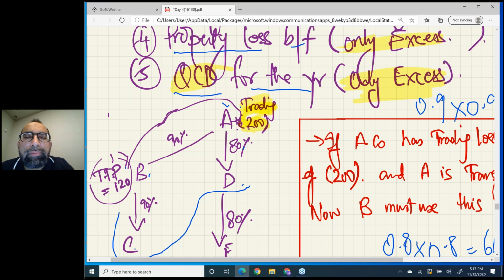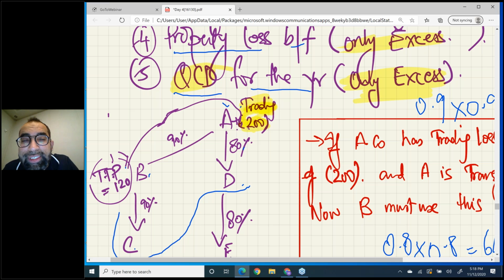Now, if A company transfers the complete loss to B, B cannot use it immediately. And you know what's the condition? The condition is if you take some loss from another company, you have to use it now. You cannot store the loss of another company for the future. No, it's not allowed. You have to use it now.